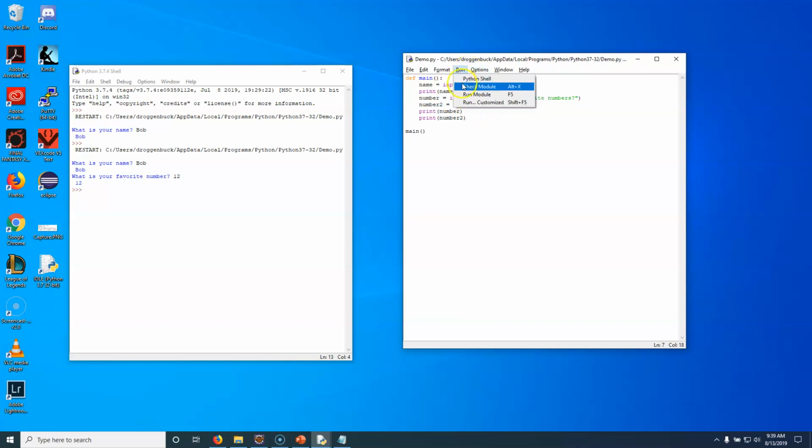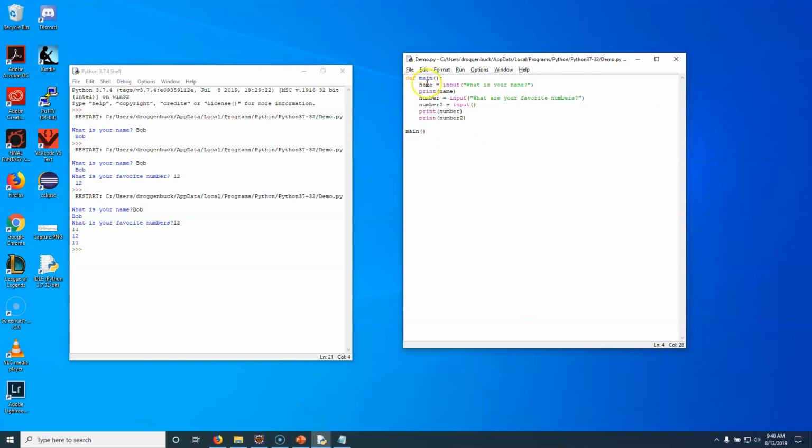Now, you notice that this one right here has no message in it. But if we run the program, we say, Bob, what are your favorite numbers? I got 12. You notice that the program is still sitting here. It hasn't stopped yet. So let's just say 11. You can see it spits out 12 and 11. So I'm going to change this grammar rule here. There we go. That's 11. What are your favorite numbers?